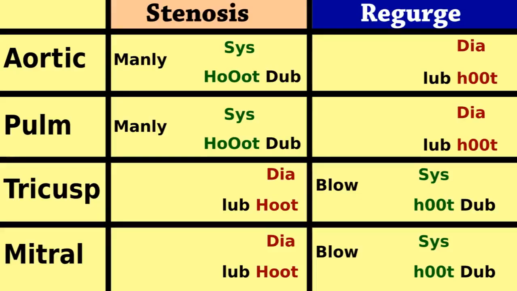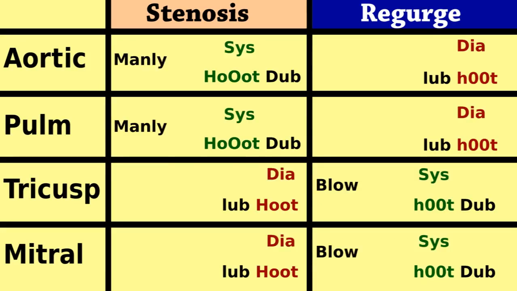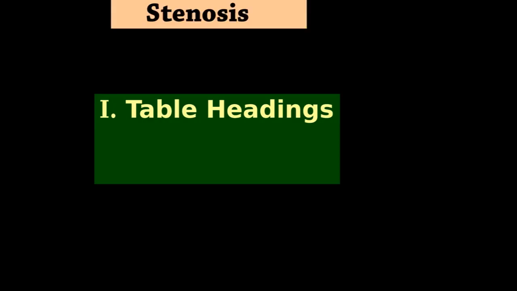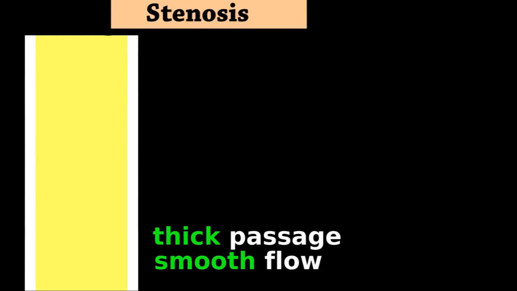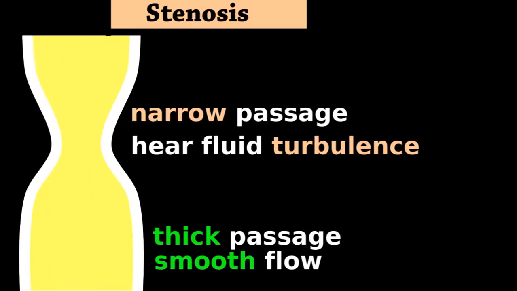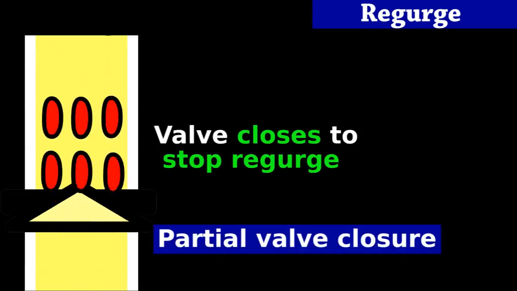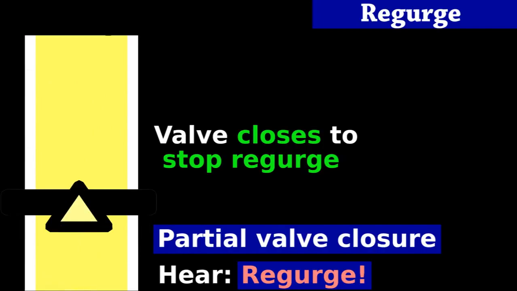If you can draw this table, you can start identifying textbook examples of 8 heart murmurs via headphones. Stenosis means constriction. Blood flows smoothly through thick passages. But at a constriction, a stenotic passage causes audible fluid turbulence. Regurgitation means backflow. If the valve doesn't close all the way, you can hear blood slosh back.